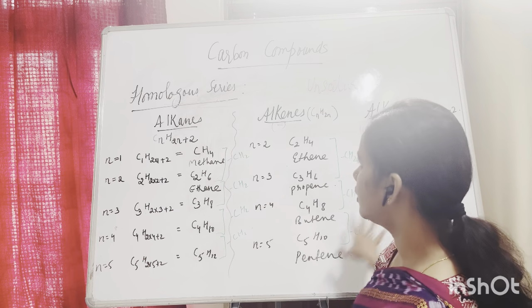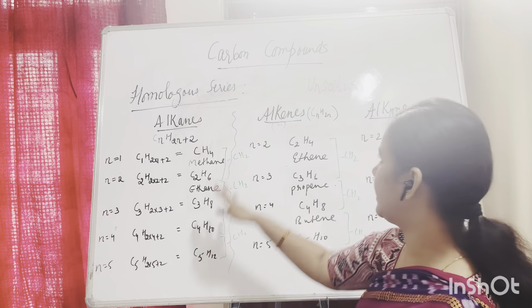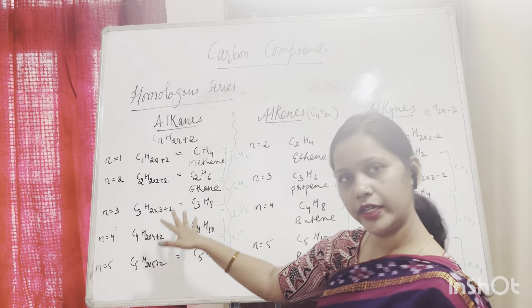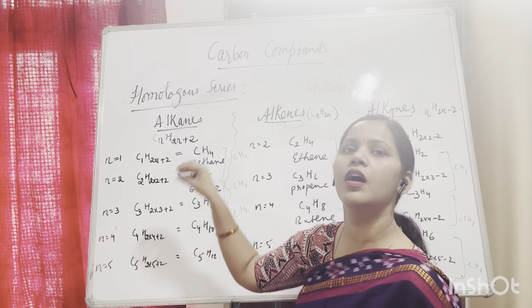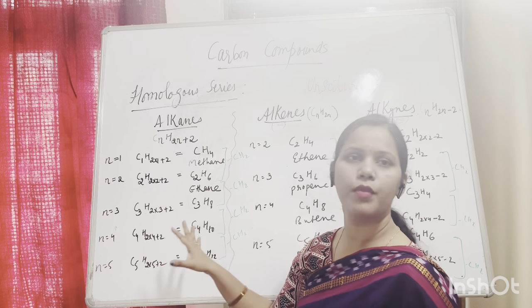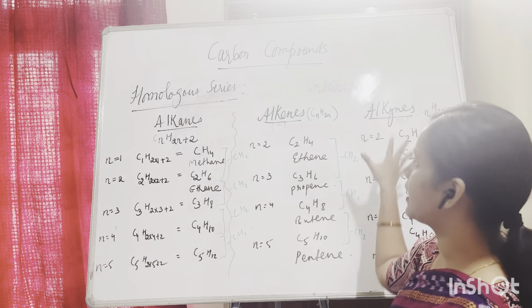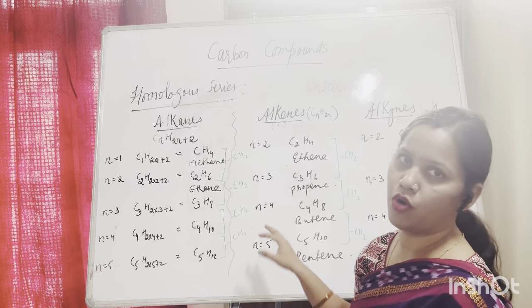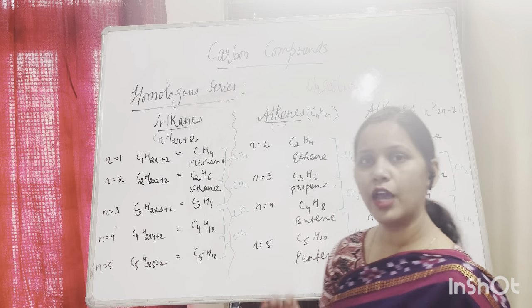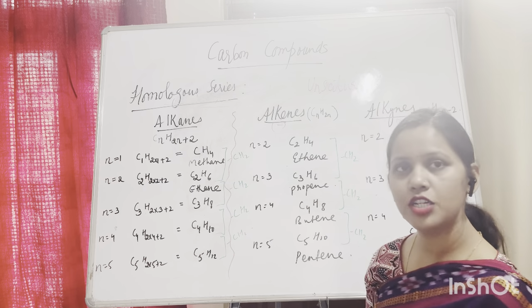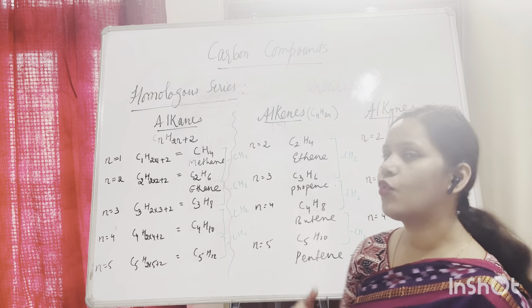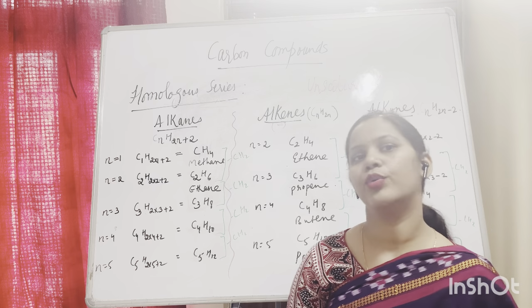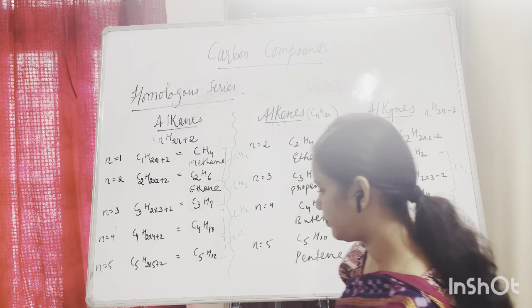So this is the difference between alkanes, alkenes and alkynes. Alkanes are saturated compounds because they have single sigma bonds, whereas alkenes and alkynes are unsaturated compounds because they have multiple bonds, double bond and triple bond. I hope this is clear. You can take a screenshot. Then we will see the different functional groups, and then we will learn how to write the IUPAC names.